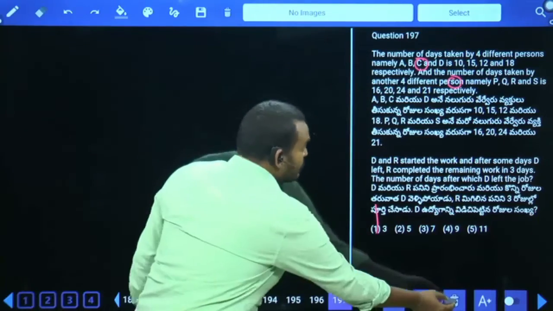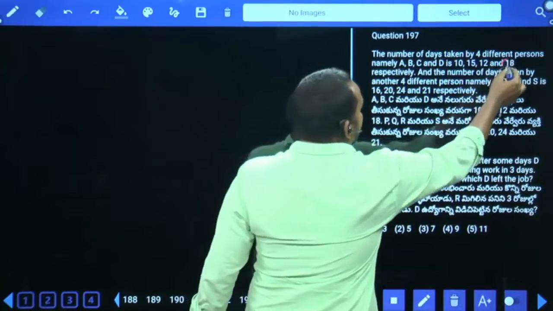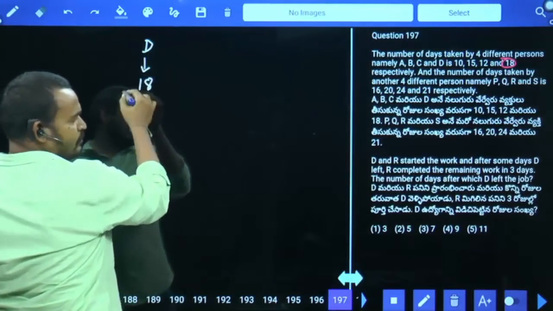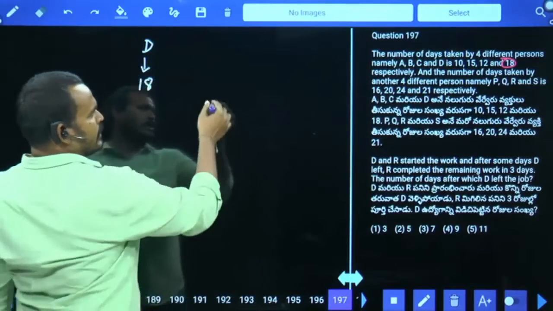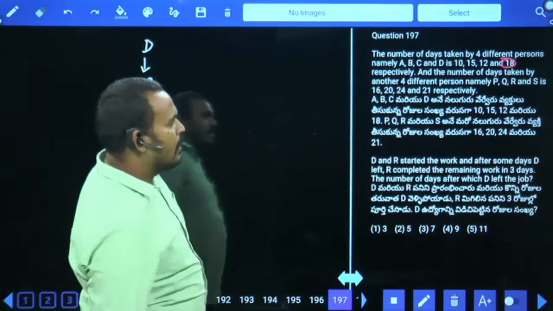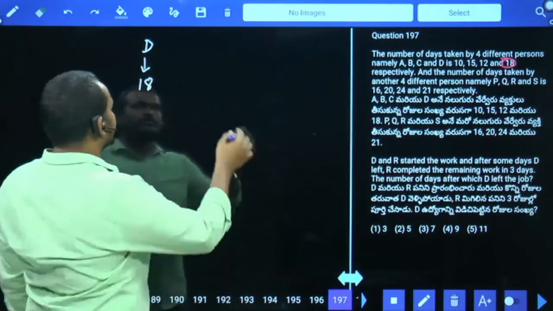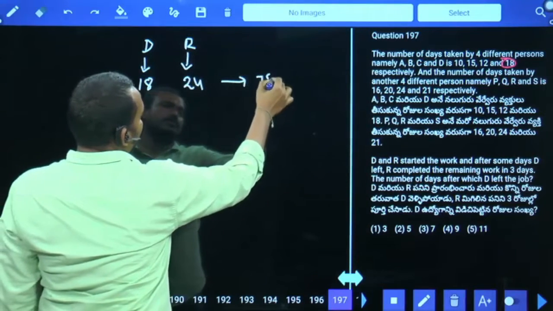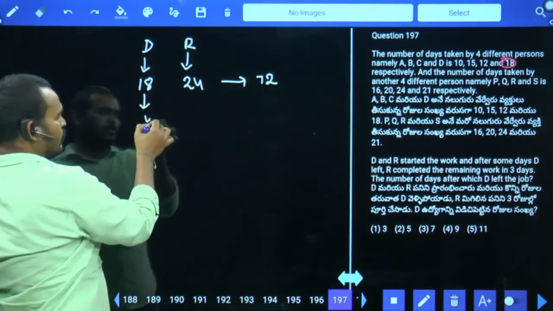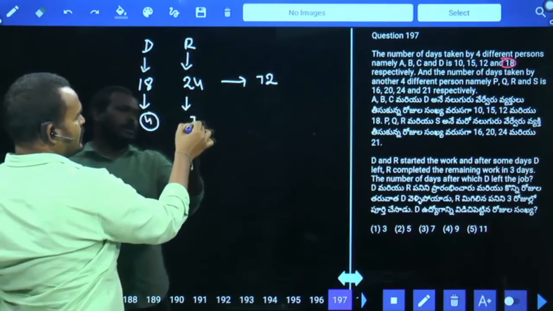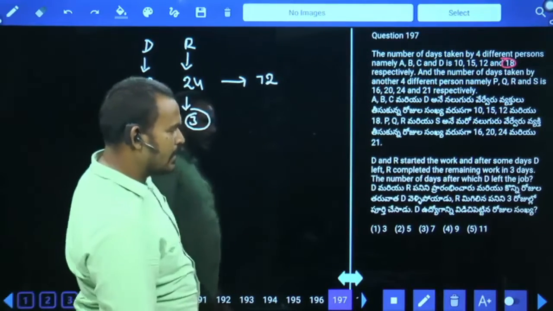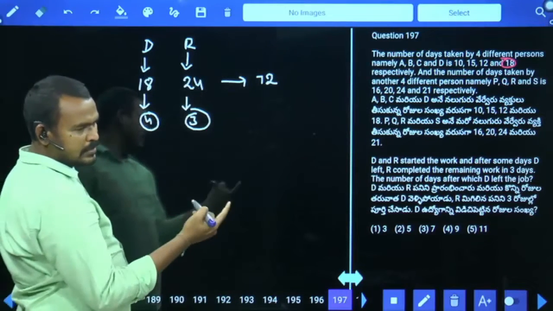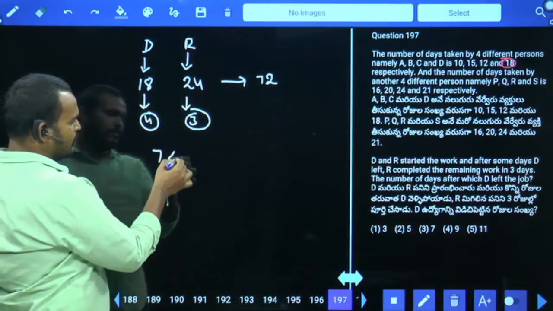First of all, D is how many days given? 18 days. Next, R is how many days? 24 days. What is the LCM? 72. 18 how many times? 4 times. 24, 3 times. But here D plus R are working for some time. What is D's efficiency? 4 parts. R's efficiency is 3 parts. 4 plus 3, 7 parts efficiency.